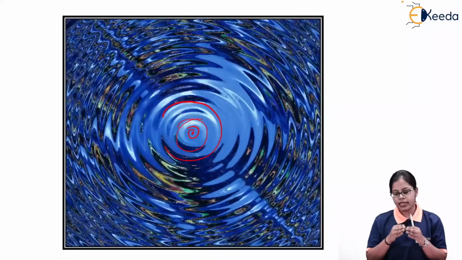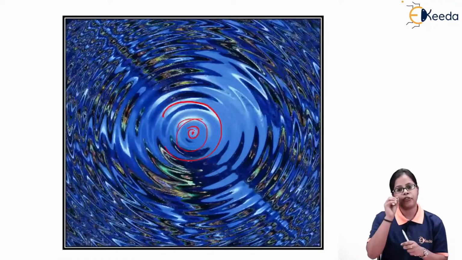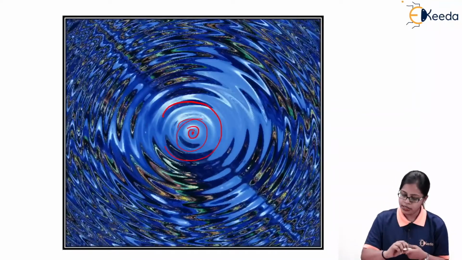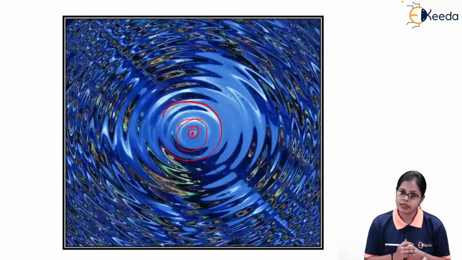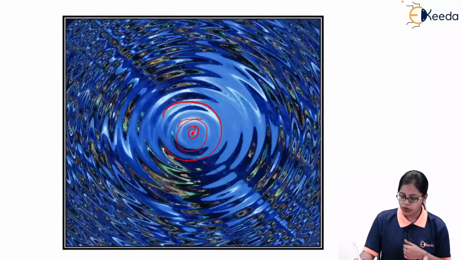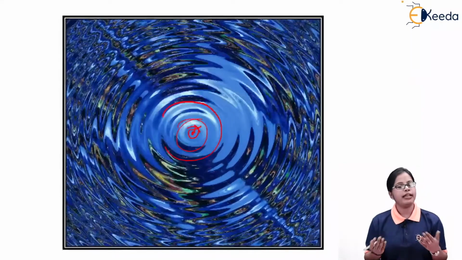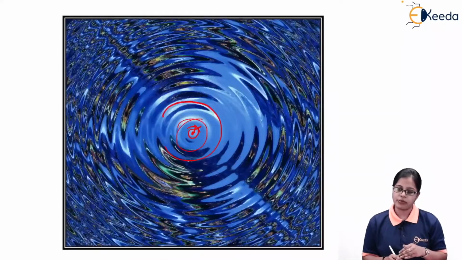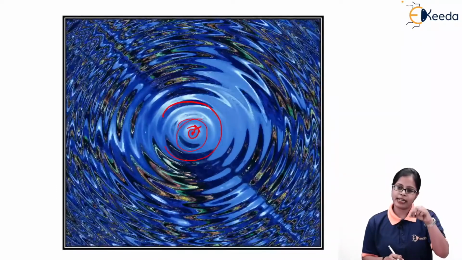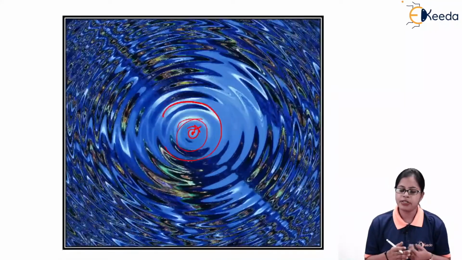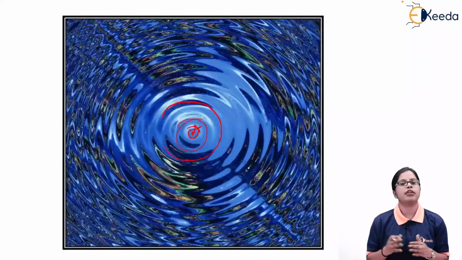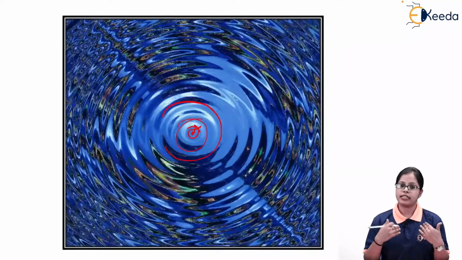So the waves are getting originated from a single point of disturbance, that is, this point is behaving as a point of disturbance. I can just denote that point to be A. So A is indicating the point of disturbance, and the energy is traveling in the outward direction from the point of disturbance, and